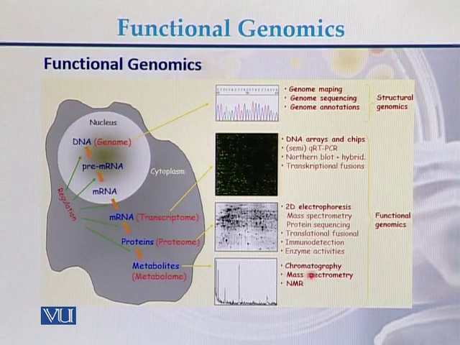Chromatography, mass spectrometry, as well as NMR are used to study the metabolites. 2D electrophoresis is used to study the proteome, and DNA arrays and chips are used to study the transcription or the transcriptome. So these are all functional genomics.